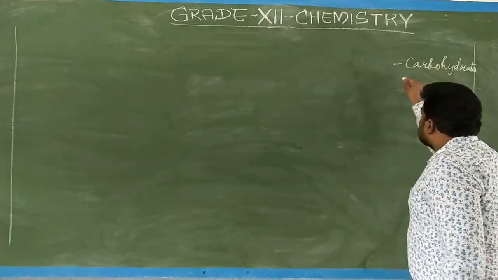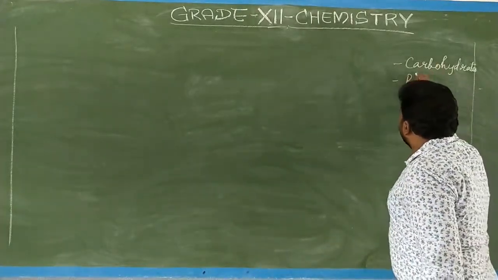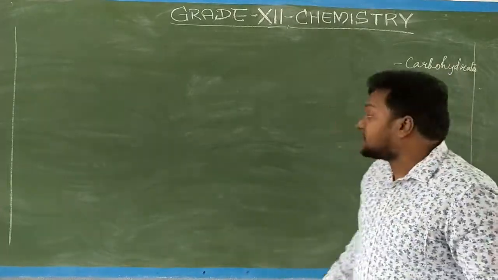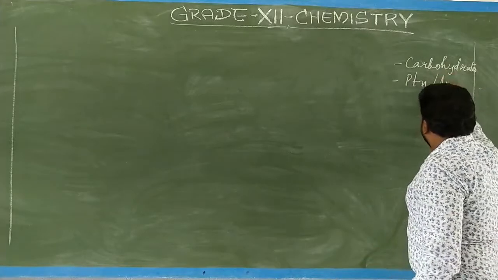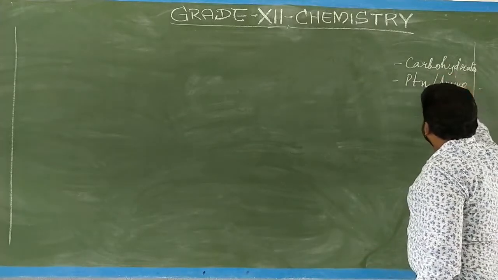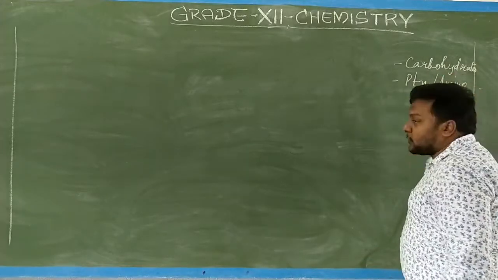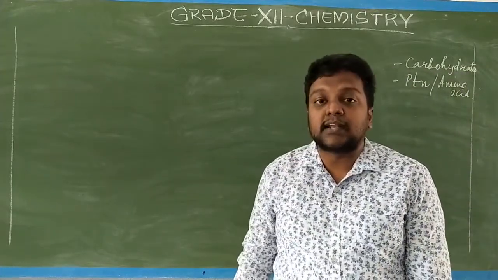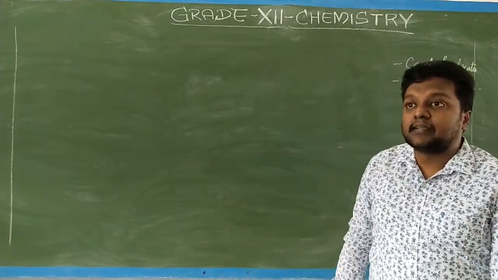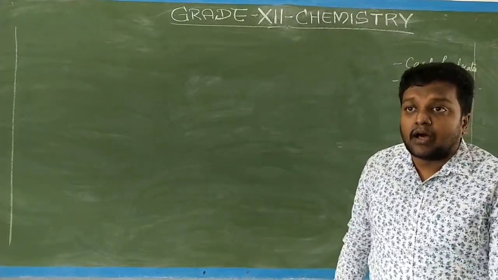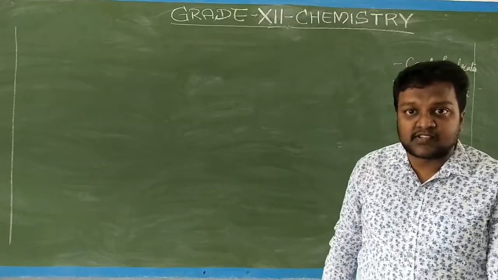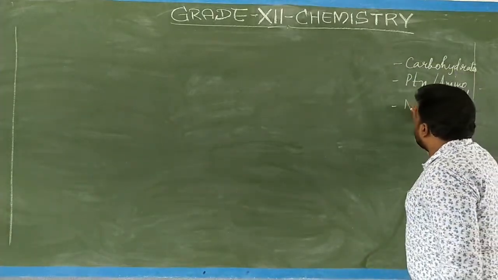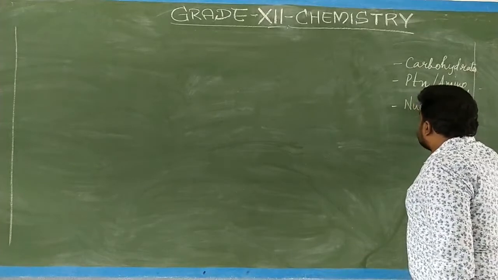So about carbohydrates we have studied, and in the previous class we studied about the protein, amino acid structure, and proteins structure. Primary, secondary, tertiary, and quaternary structure. Under the secondary structure we studied about alpha helix and beta pleated structure, and all those things. And today we are going to see about the nucleic acid.